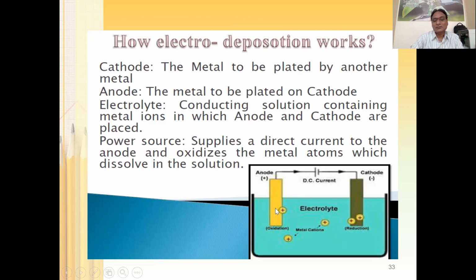Similarly, the anode is also a metal, and if you want, you can coat on the anode as well, depending on what kind of coating you are using. And electrolyte means this solution. This is a conducting solution containing metal ions in which the anode and cathode are placed. So this is the solution. We call it the electrolyte.